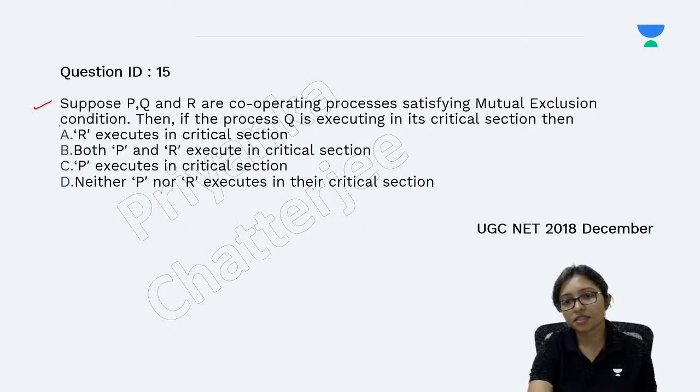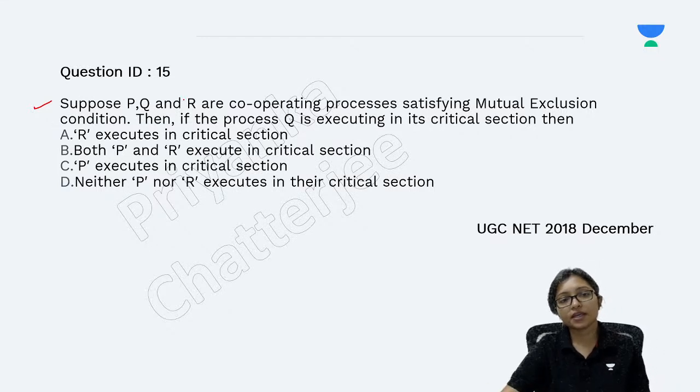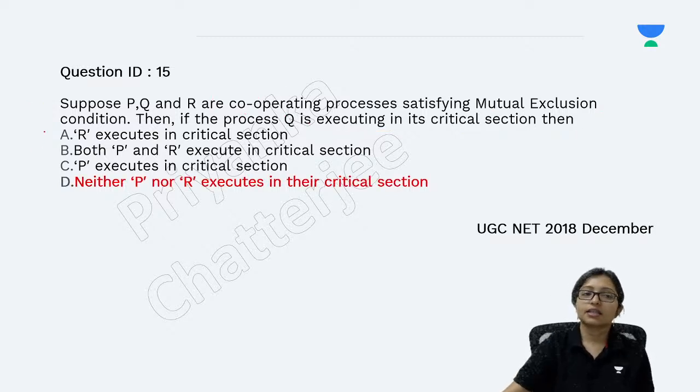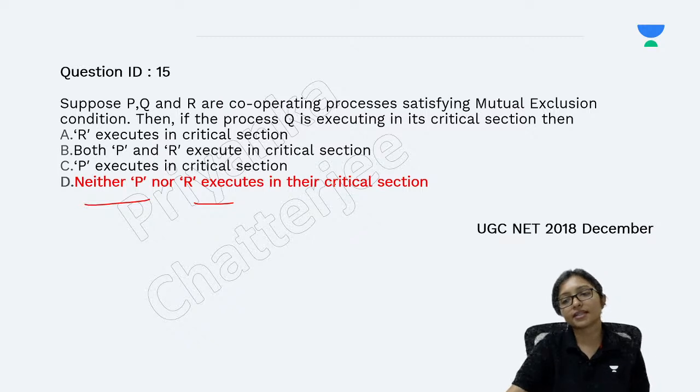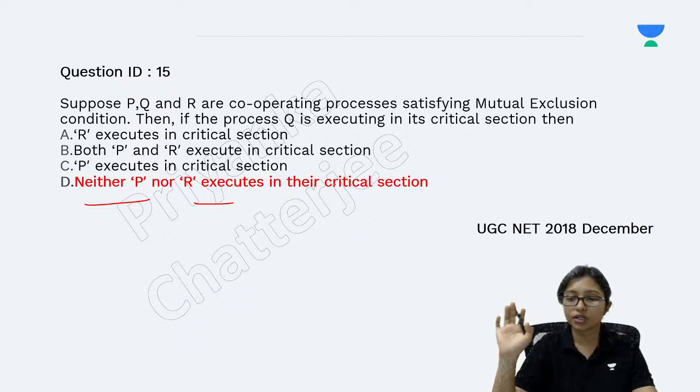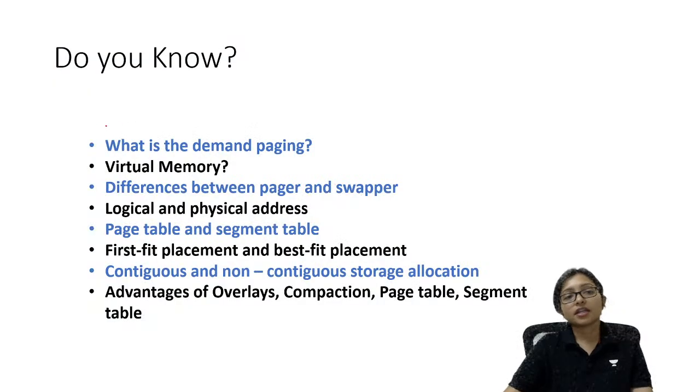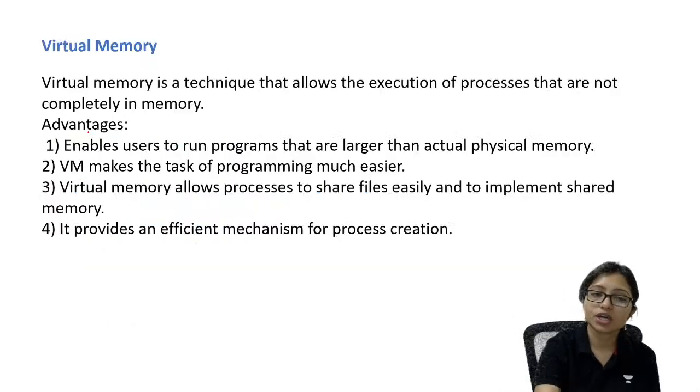What will be the answer for this? Suppose P, Q and R are cooperating processes that satisfy the mutual exclusion condition. Then if process Q is executing in the critical section, neither P nor R will get the chance, because mutual exclusion always says that if anyone is there, then the other one cannot come. Now we will go for demand paging, virtual memory, process, pager and all.